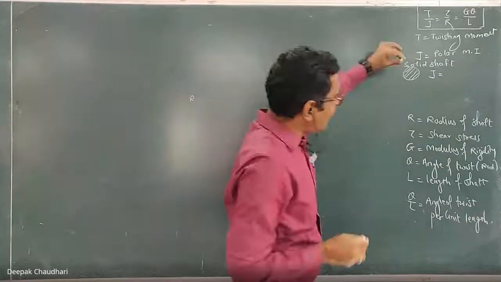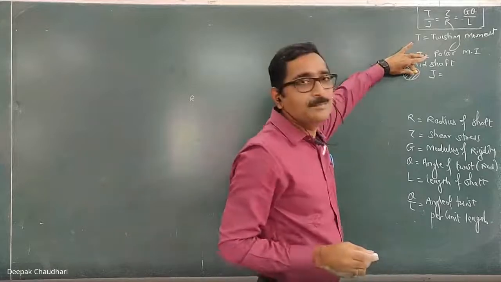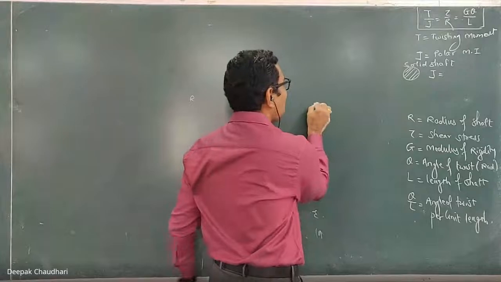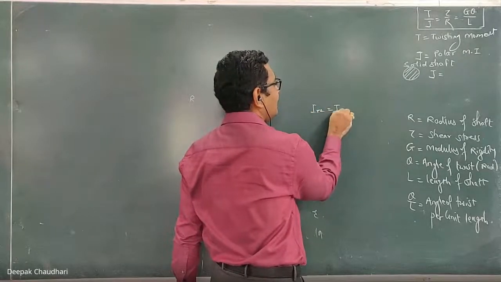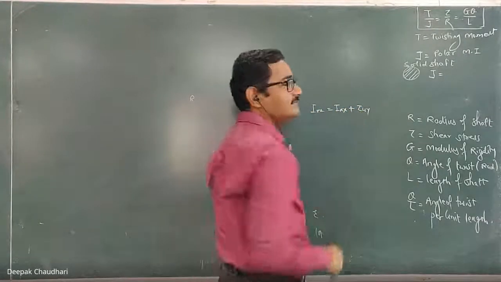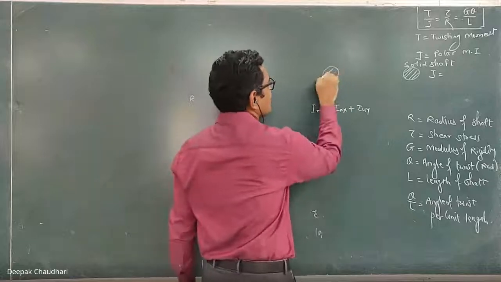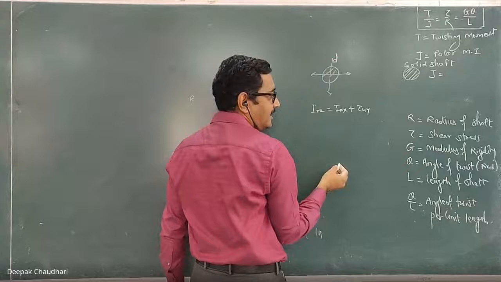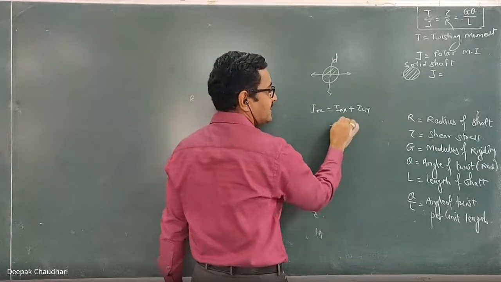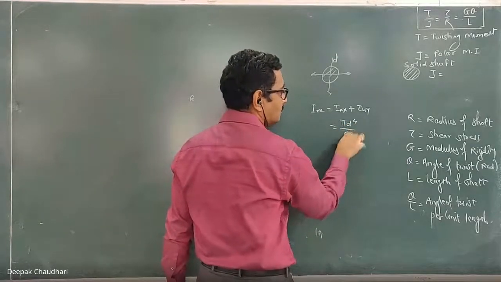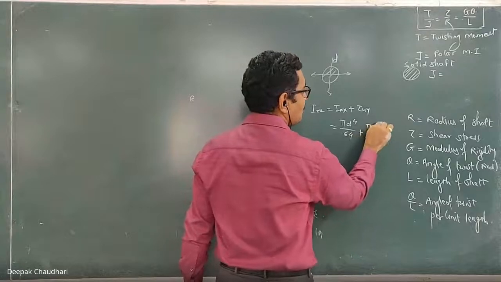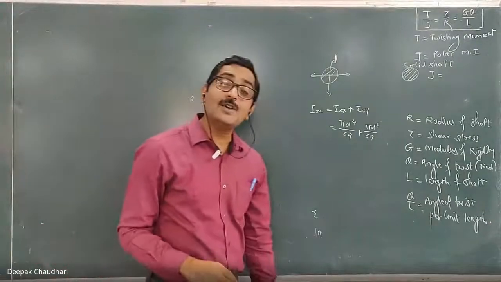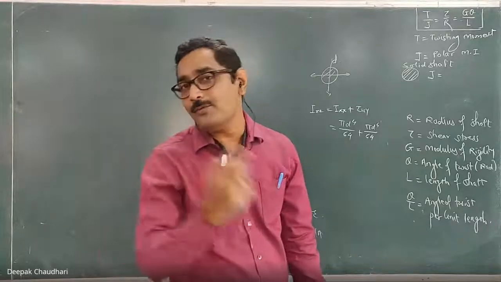It is the moment of inertia about the axis perpendicular to the cross section, the ZZ axis, and we know that it equals Ixx plus Iyy. For this circular section, Ixx is equal to Iyy, which in terms of diameter is pi d raised to power 4 upon 64. In terms of radius, it is pi r raised to power 4 by 4.